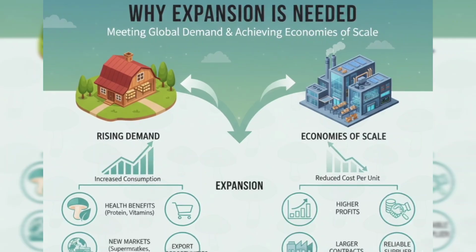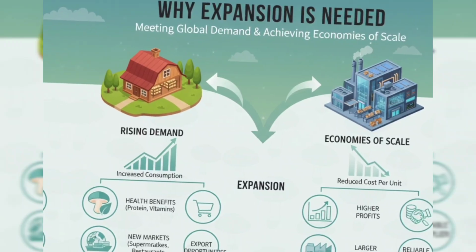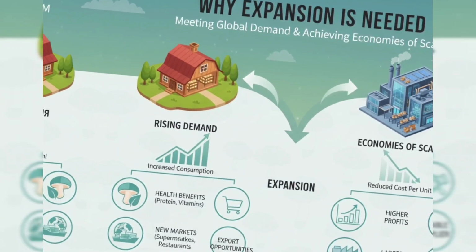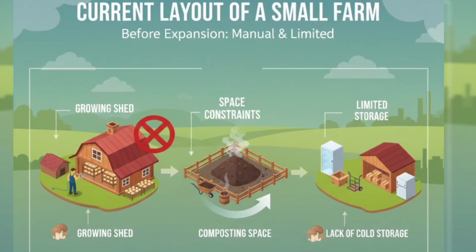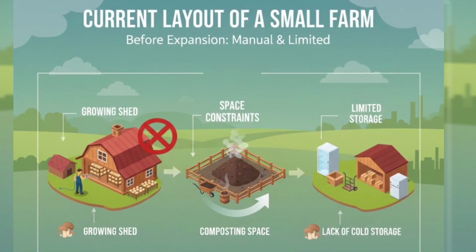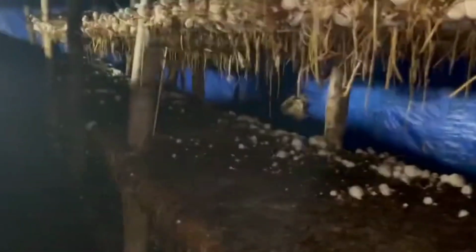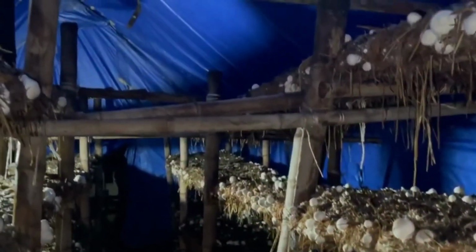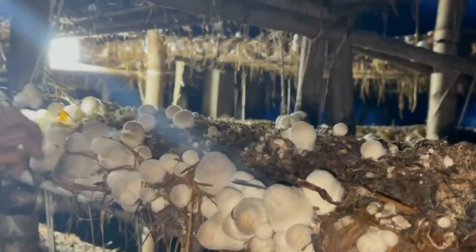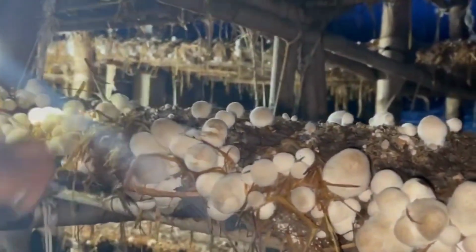Expansion also allows farmers to benefit from economies of scale, meaning the cost of producing each kilogram of mushrooms goes down as production increases. Current layout of a small farm. Before expansion, a typical mushroom farm might have a single growing shed, a small composting space, and limited storage. Most operations are done manually, including watering, harvesting, and packaging. While this is manageable at the beginning, it soon becomes inefficient as demand increases.